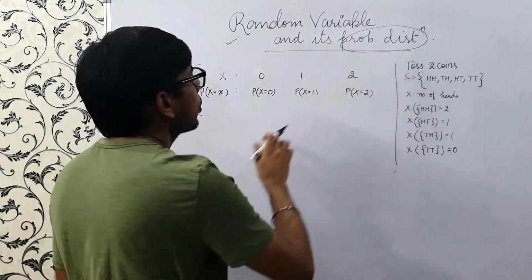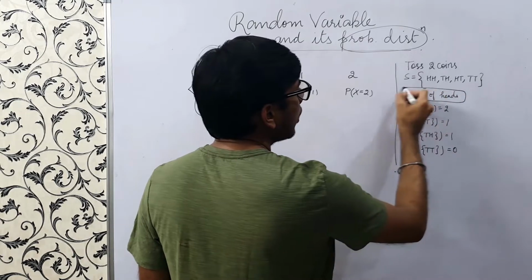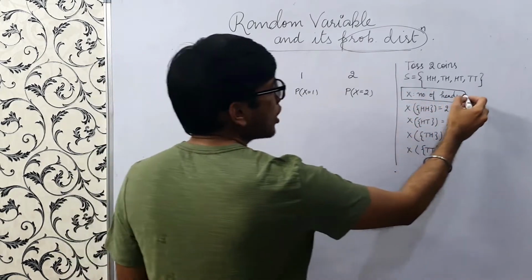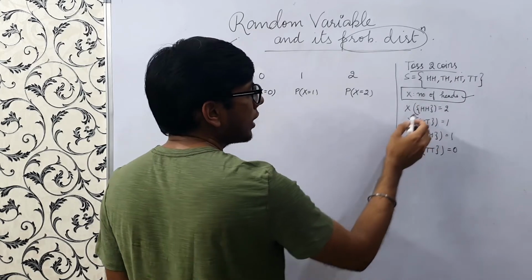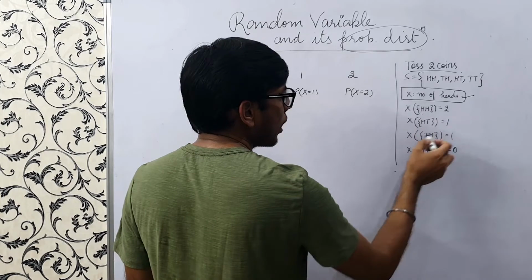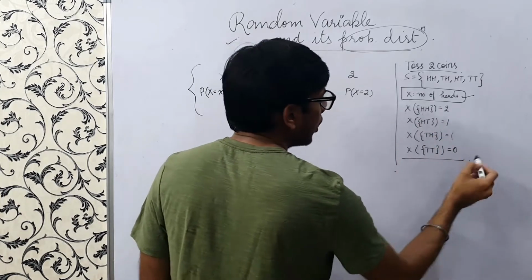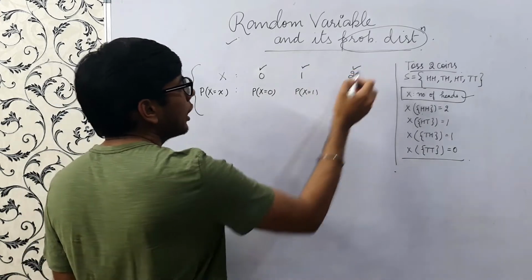So now the probability distribution. Just now we discussed an example, x, which denotes the number of heads when we toss two coins. I have defined this as a random variable, and x of HH is 2, x of HT is 1, and similarly these are the values that x can take. It can take 0, it can take 1, and it can take 2.